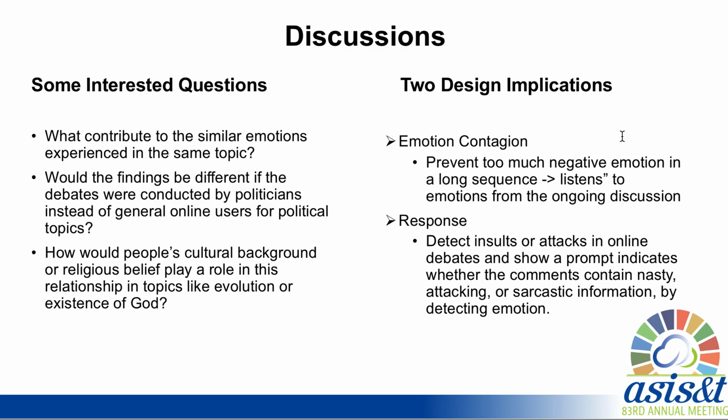Our paper also provides two design implications. For instance, in order to prevent too many negative emotions in a long sequence caused by emotion contagion, we could regulate the emotions of the ongoing discussions, such as by using a politeness strategy in online debates. We could also detect insults or attacks in online debates and show a prompt indicating whether the comments contain nasty, attacking, or sarcastic information by detecting their emotions.